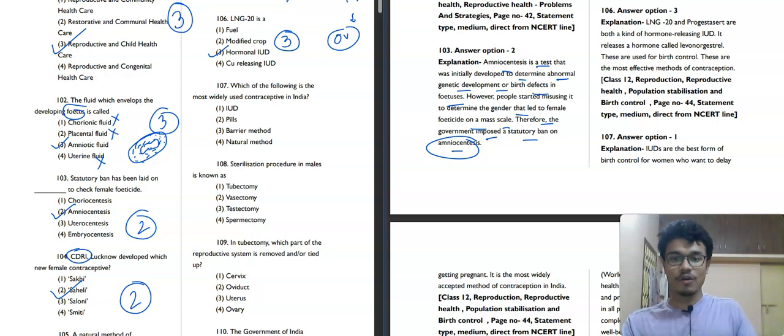Now moving toward the next question, question number 107. Which of the following is the most widely used contraceptive in India? Mark this word, India, not in the world. IUD, pills, barrier method or natural method. IUD will be our correct answer because it is written in the NCERT that IUDs are the best form of birth control for women who want to delay getting pregnant, and it is the most widely accepted method of contraception in India. That's why the first option will be our correct answer.